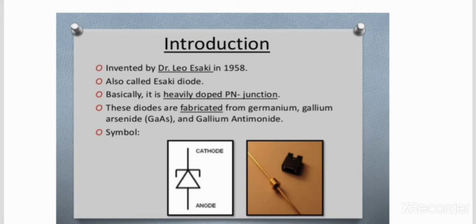With this amount of doping, the width of the depletion layer is of the order of 5 microns. This potential barrier prevents the flow of carriers from the majority carrier side to the minority carrier side. If the concentration of impurity atoms is increased to about 1 part in 10 to the power of 3, then the device characteristics are completely changed.